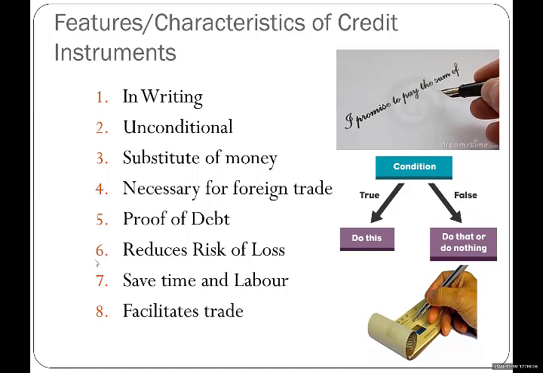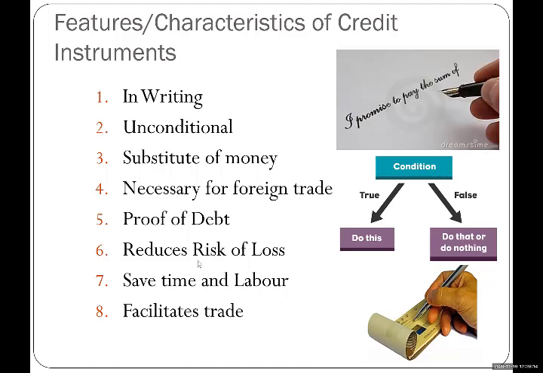The sixth characteristic of credit instrument: it reduces the risk of loss. Look, carrying a large amount of cash is very risky. In the business world, businessmen always avoid carrying cash. They don't like to make payments with cash. Even the person to whom you are giving cash is not willing to receive it, because the person who is receiving the cash needs to count it. He needs to check whether the notes you are giving are fake or genuine. So there is a lot of risk associated with cash transactions.